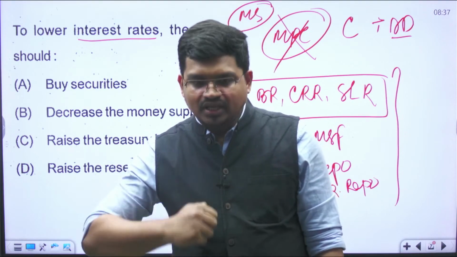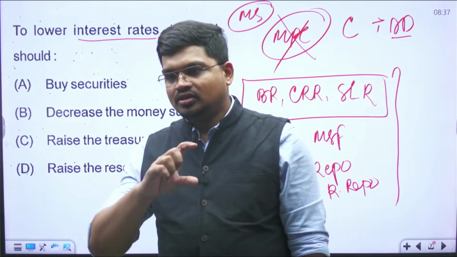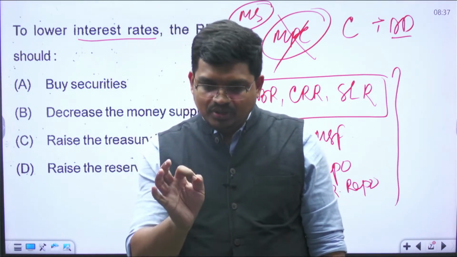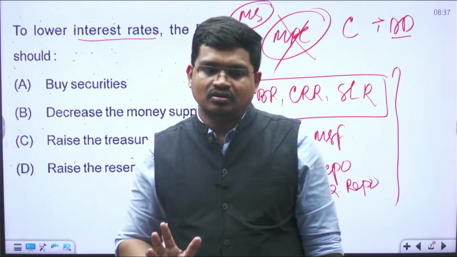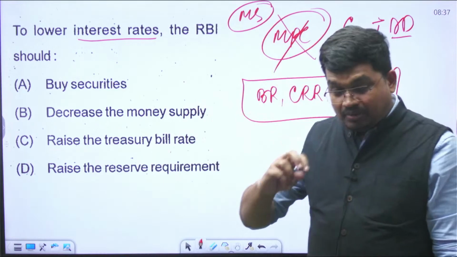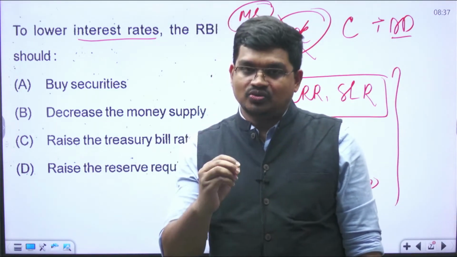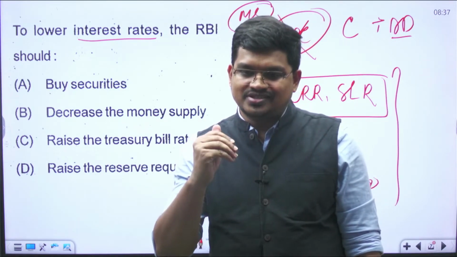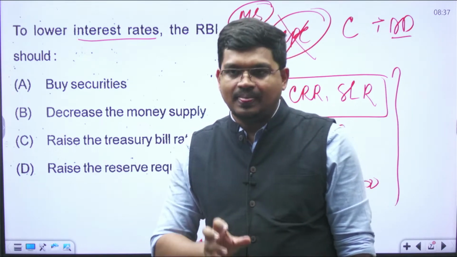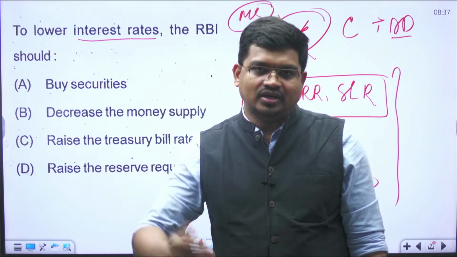Now, how will more money come to the people? The basic functionalities and modus operandi, the simple meaning is, how does more money come to the public? Suppose you want to purchase a car and you searched for a car loan, let's say.